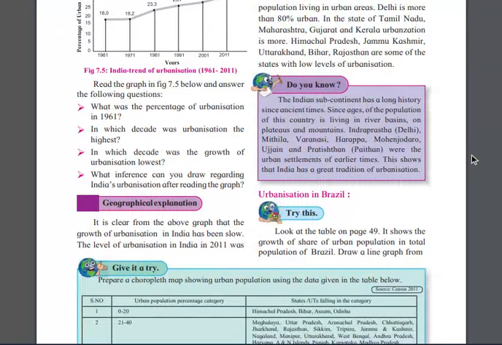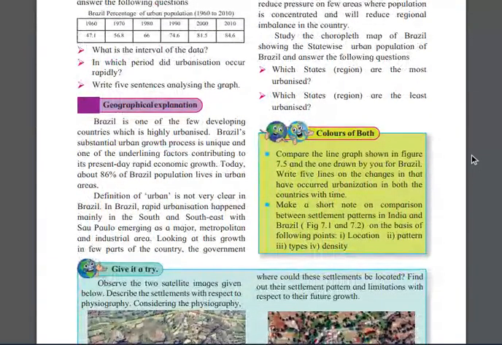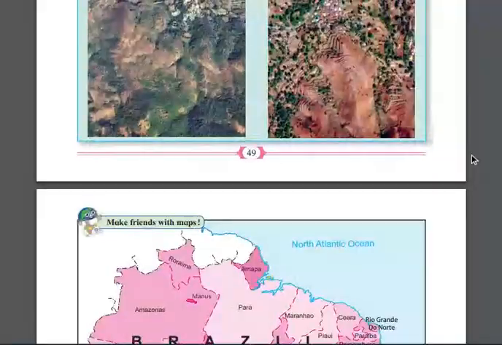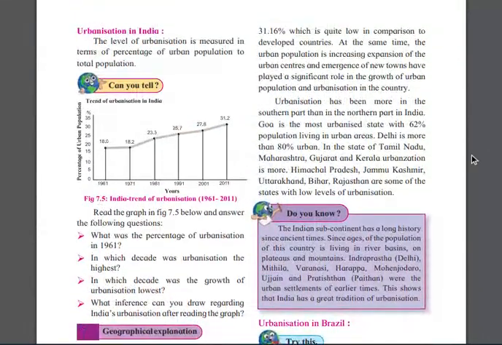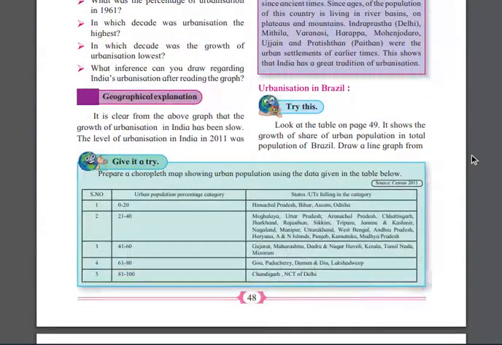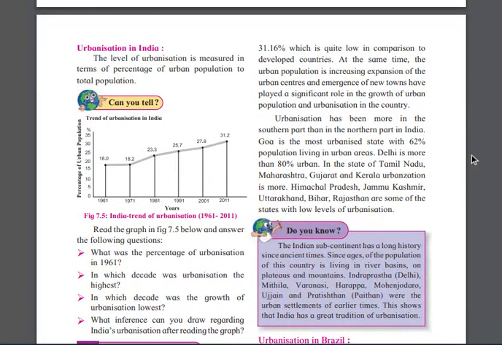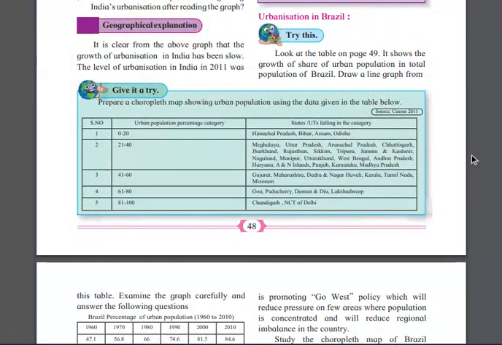So urbanization in Brazil. If I talk about it here, look at the table on page 49.